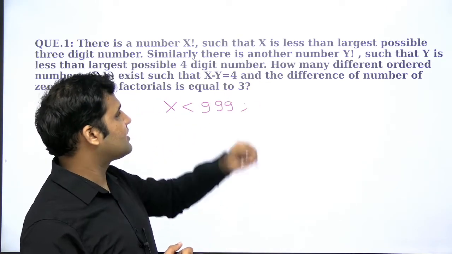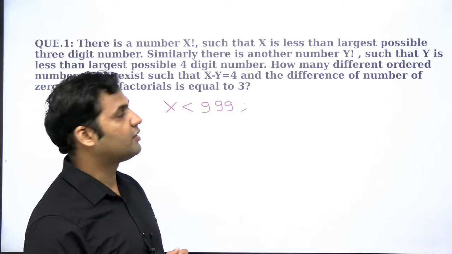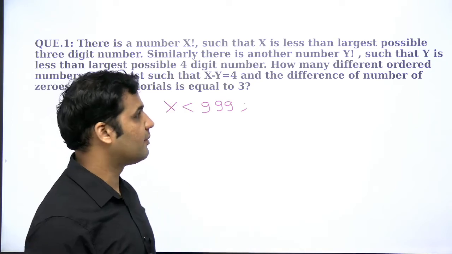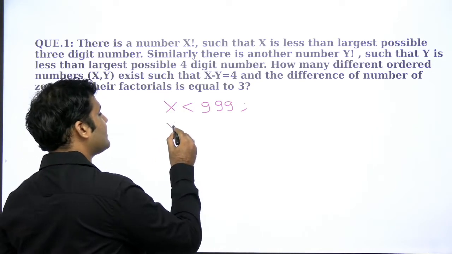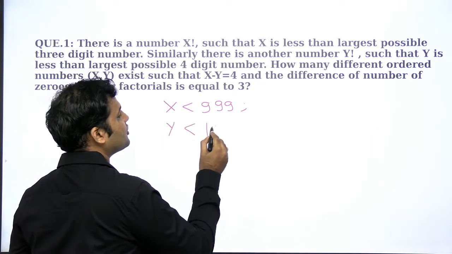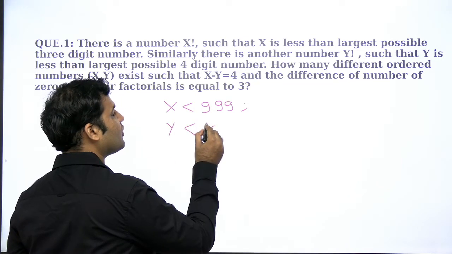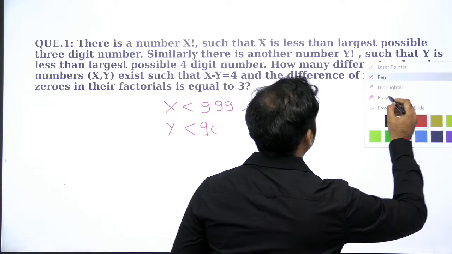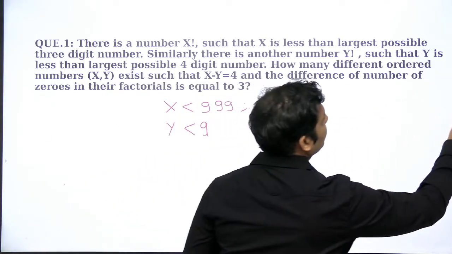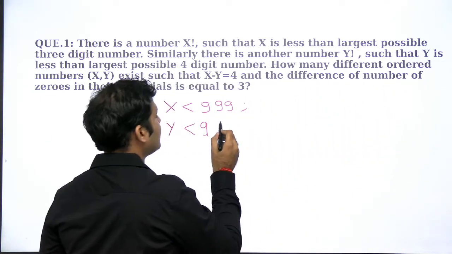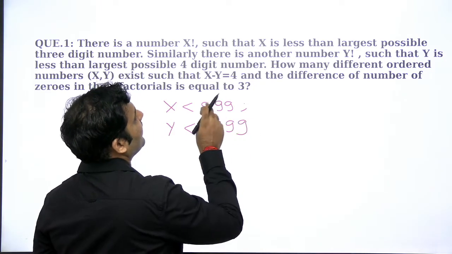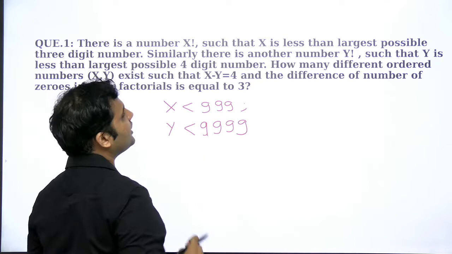Okay, similarly, there's another number which is y factorial such that y is less than the largest possible 4-digit number. Okay, y is less than the largest possible 4-digit number. Largest possible 4-digit number is, guys, 9999, right? So that means y is a number which is less than 9999. X is less than the largest possible 3-digit number.